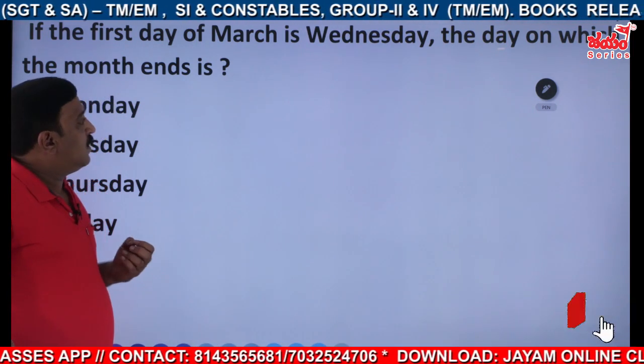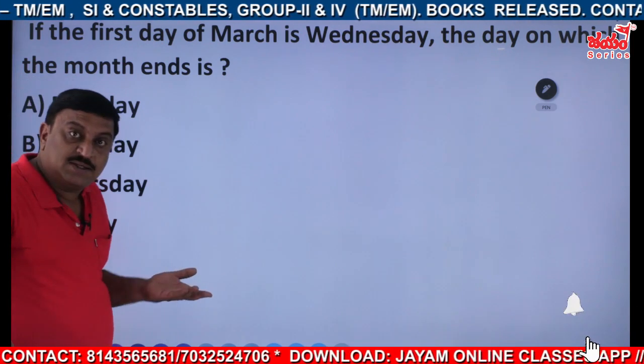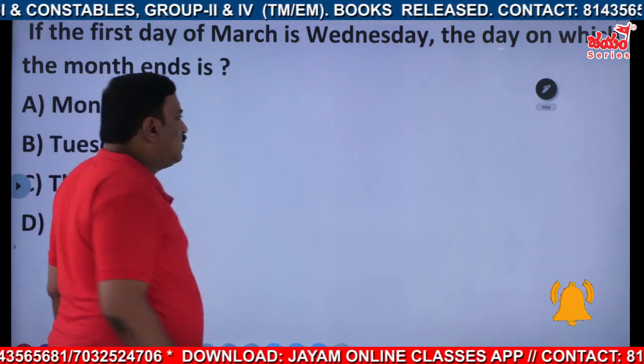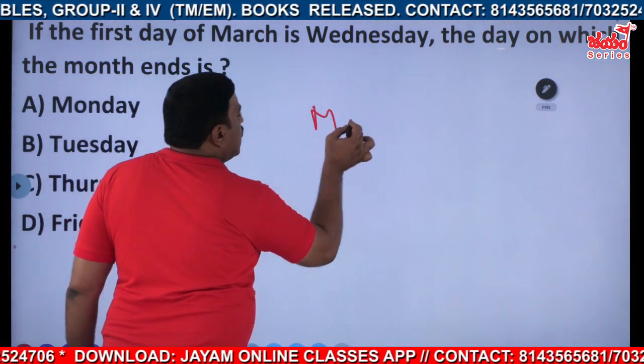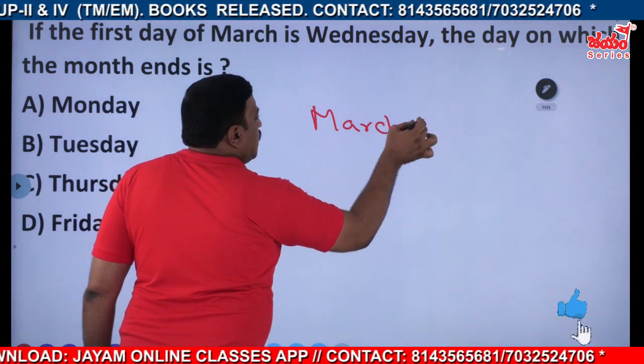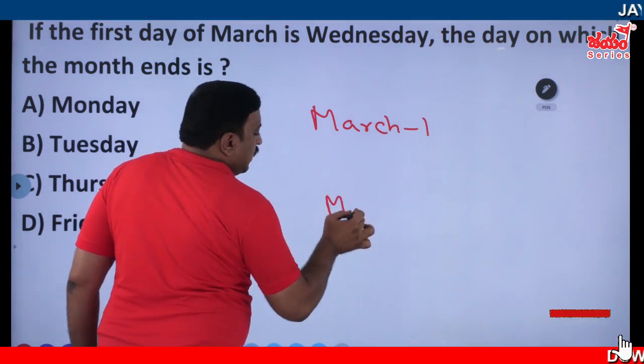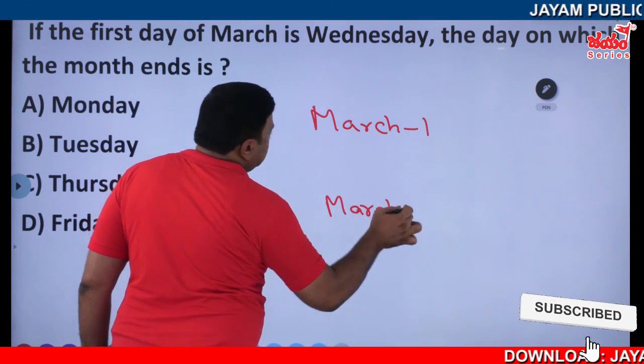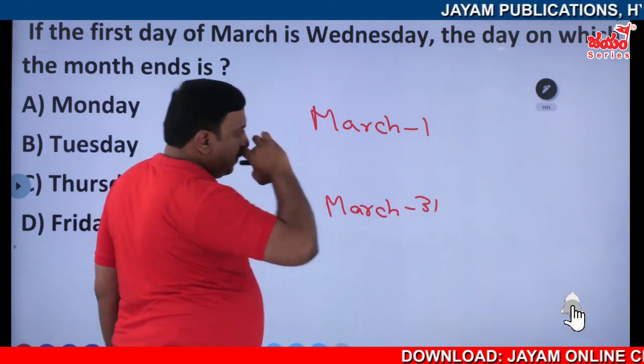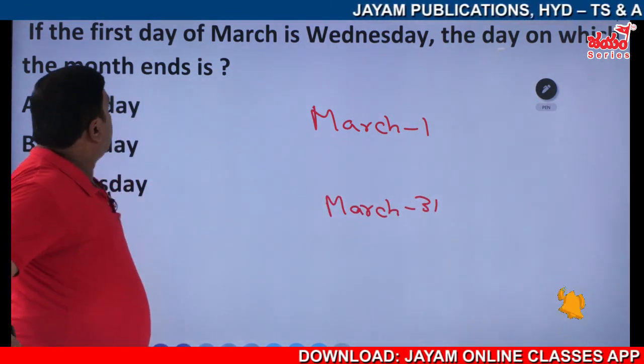So the day on which the month ends, that means March. You have to learn that one definitely. March, okay, first is there, but it ends with which date? That is actually the 31st. We need the 31st, right?